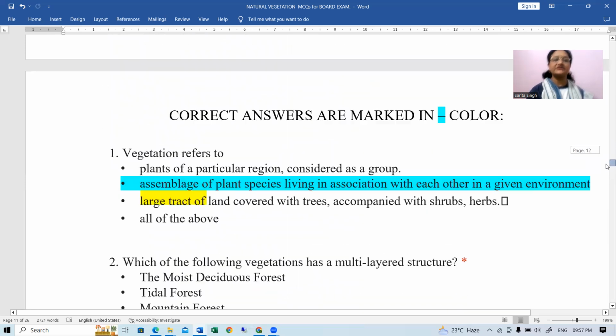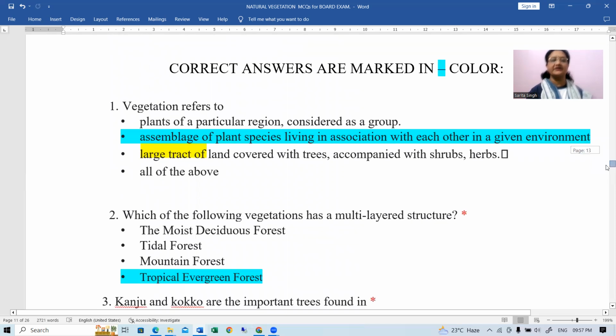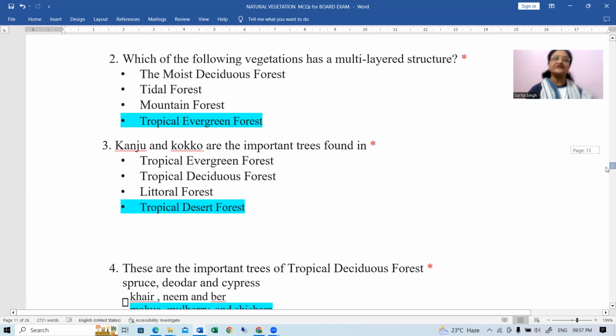Okay. Now come to the next set of questions. Correct answers are marked in light green color. Okay. Vegetation refers to, इसका short definition होगा, assemblage of plant species living in association with each other in a given environment. That is called vegetation. Okay. Next, which of the following vegetations has a multi-layered structure?